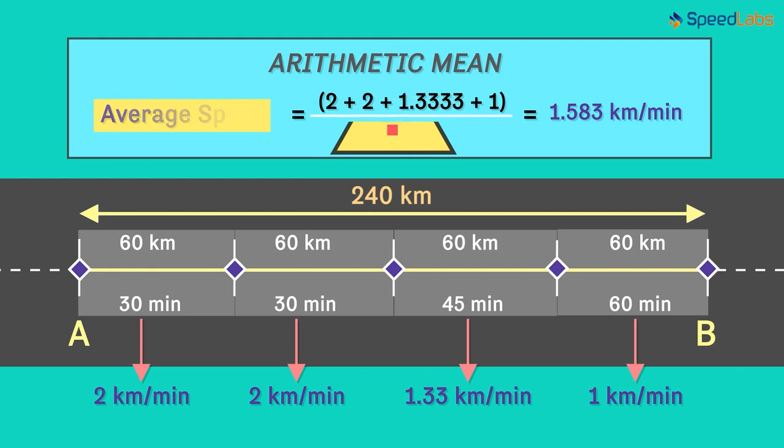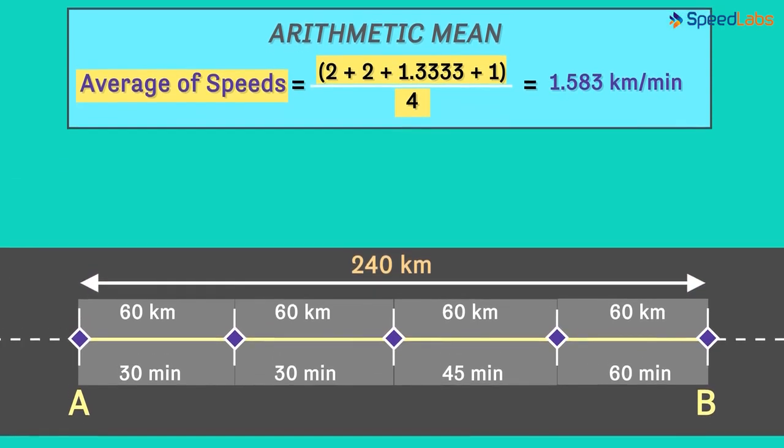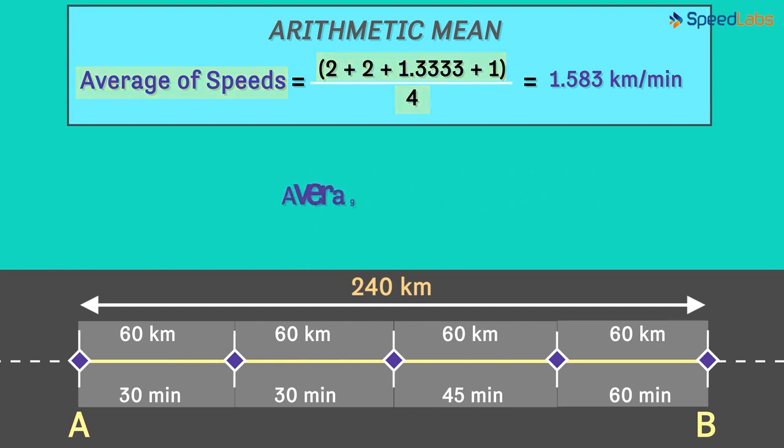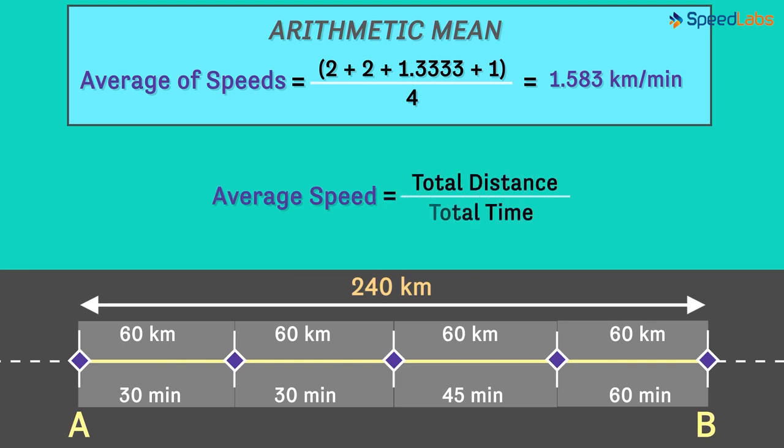This is the average of speeds as we're taking the average of each individual value of speed over the smaller paths. Average of speeds is not the same as average speed. What is the average speed then? Average speed is simply the total distance the object covers over the total time it takes to cover that distance.